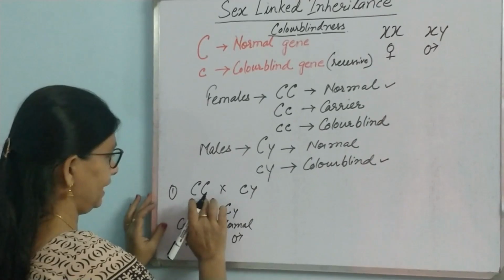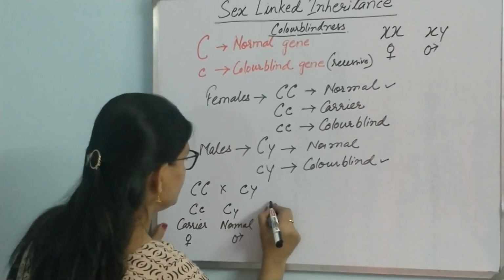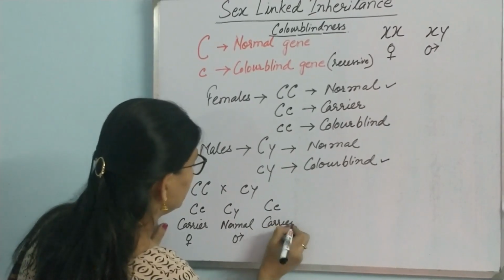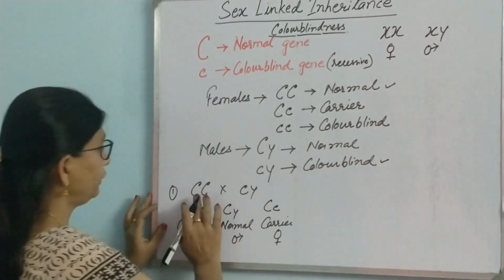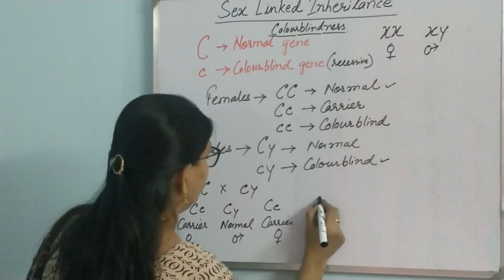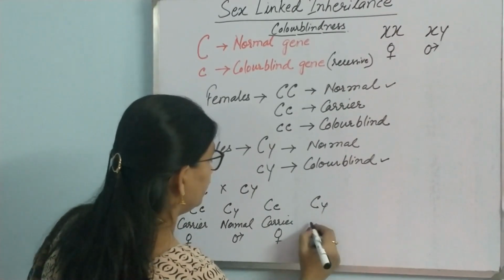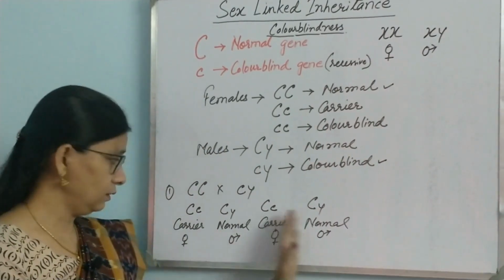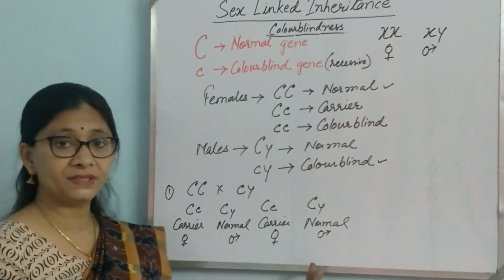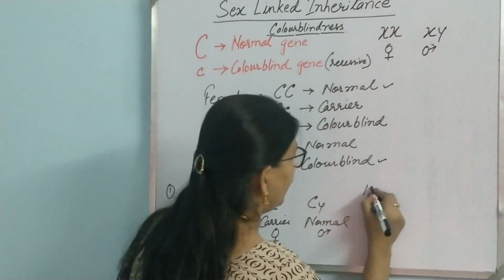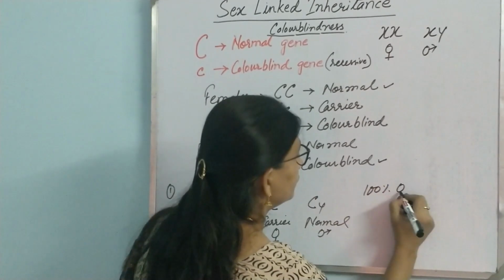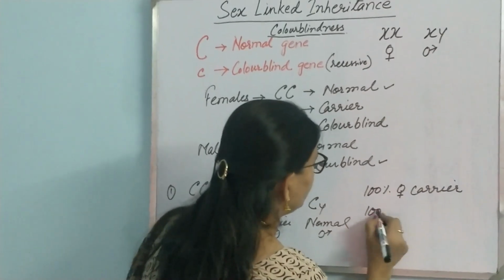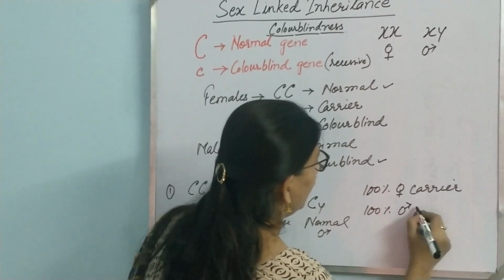Then the third type is capital C, small c, again a carrier female. And the fourth type is capital C, Y. This is a normal male. All the males are normal, and all the females are carrier. That means 100% of females are carrier and 100% of males are normal.